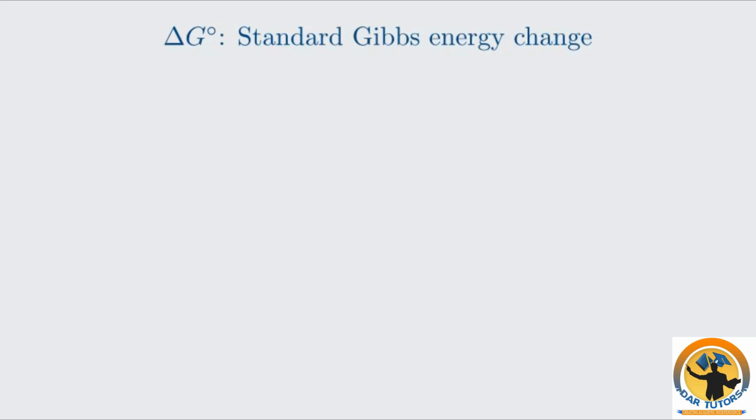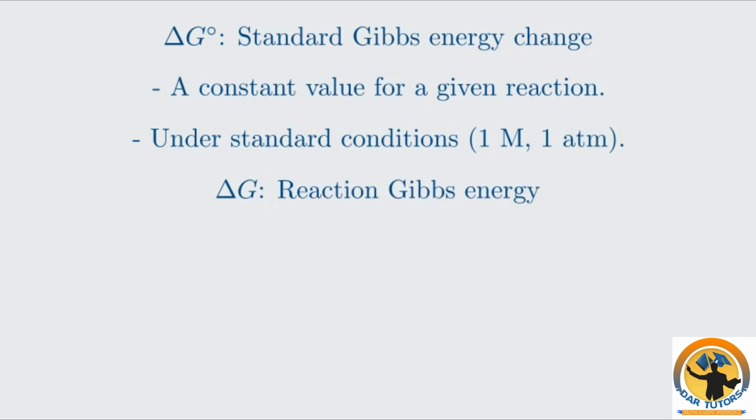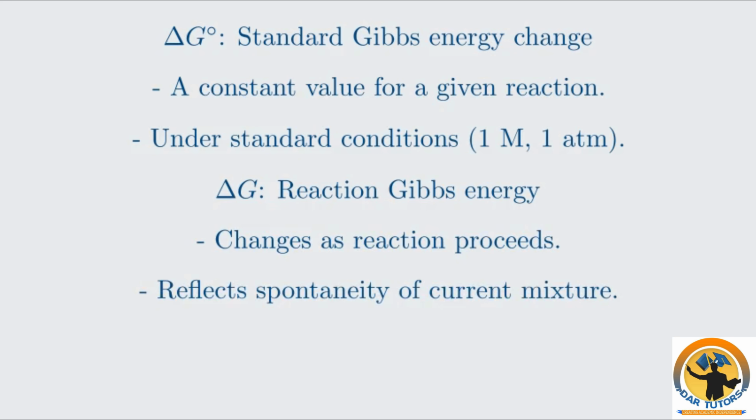To do this, we need to distinguish between 2 related but distinct terms. First, we have the standard Gibbs energy change, delta G standard. As we've seen, this is a constant value for a given reaction at a specific temperature. It represents the Gibbs energy change if the reaction hypothetically went to completion under standard conditions. Second, we have the reaction Gibbs energy, delta G. This value changes as the reaction proceeds. It tells you about the spontaneity of the reaction mixture at any given moment. It is the gradient of that Gibbs energy curve we just looked at.